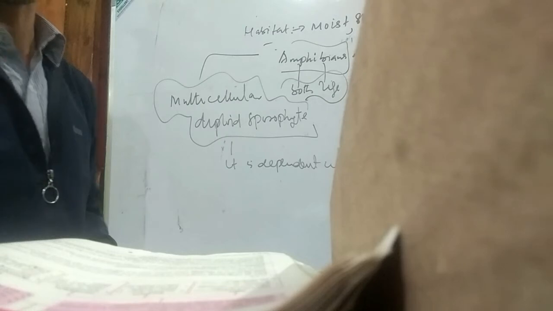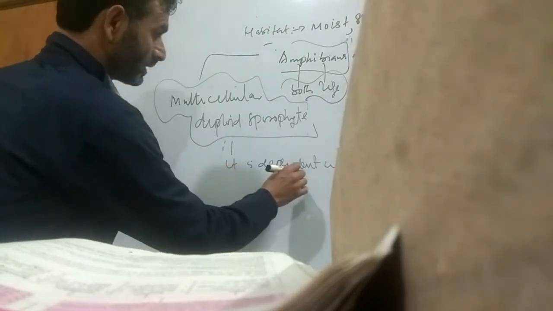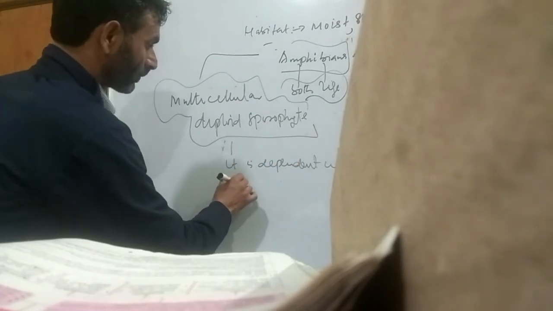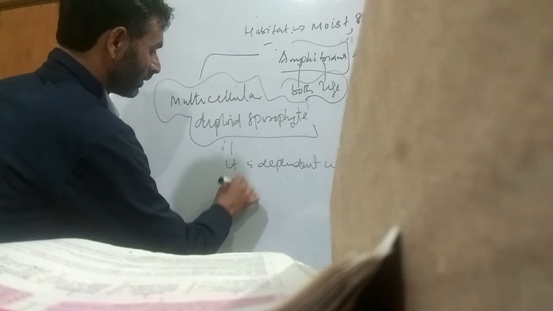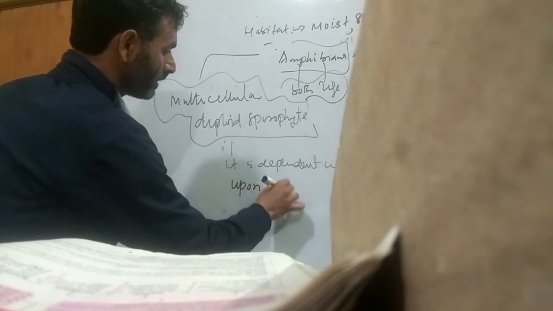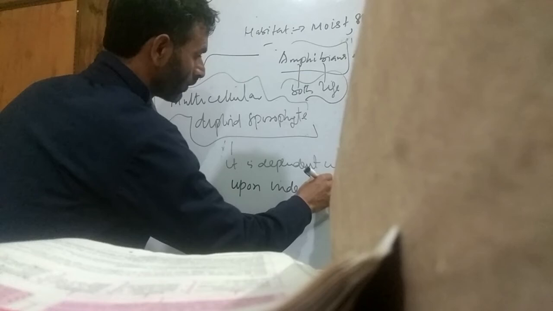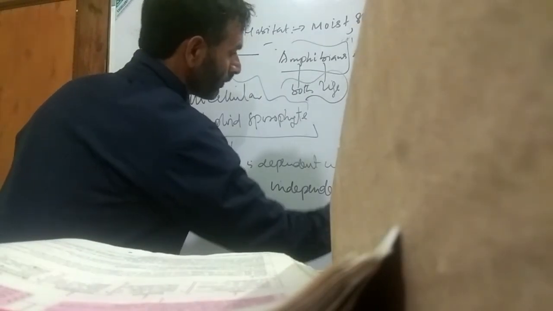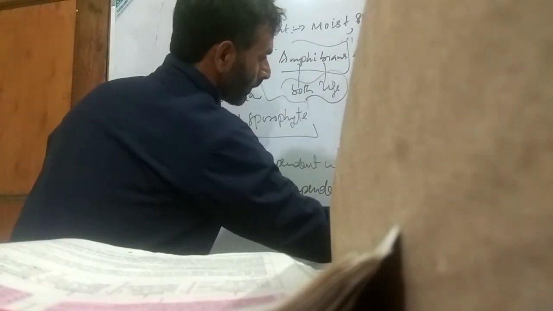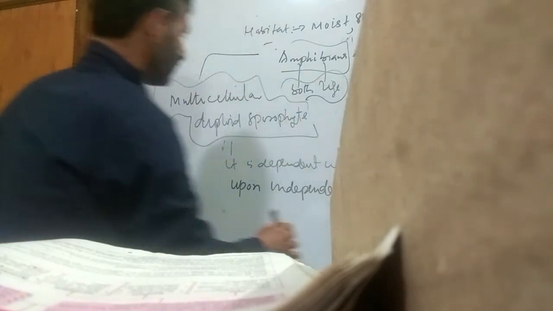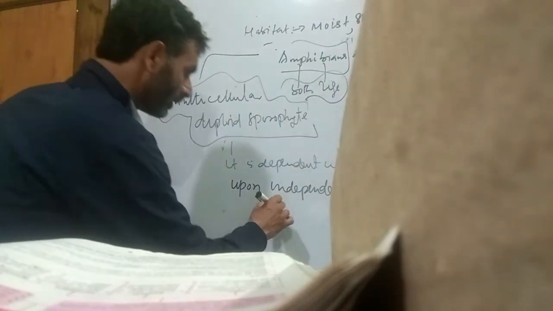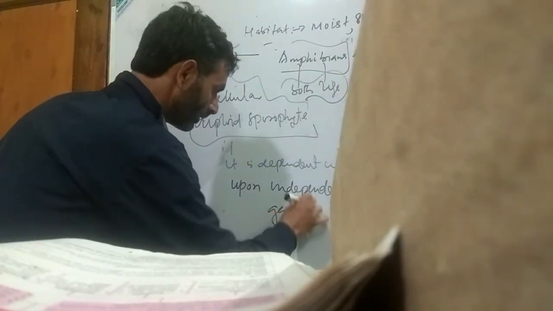This is an important question. It is dependent upon independent multicellular gametophyte.